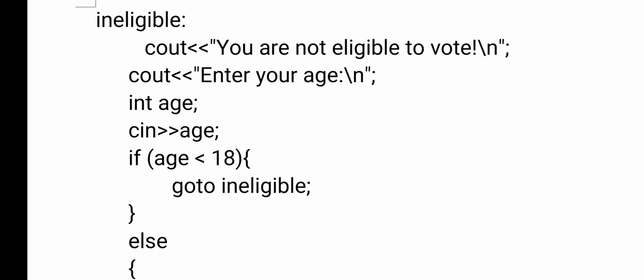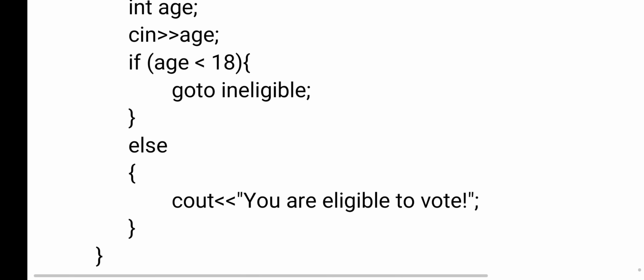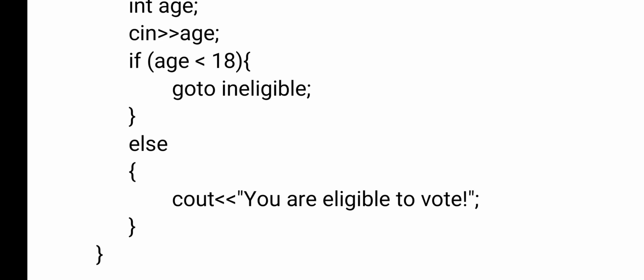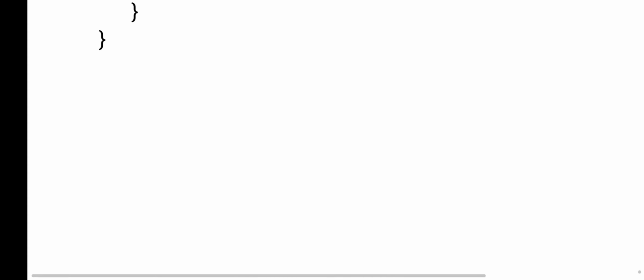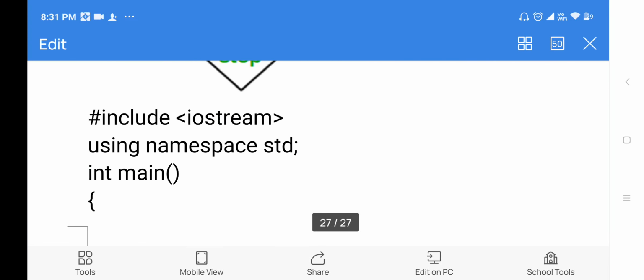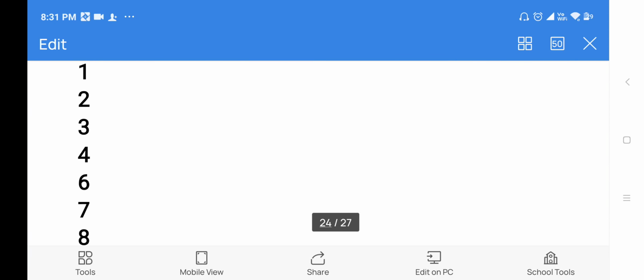So here we give the condition. If the condition is true, then the user will move from that section to the go to statement's target. So this is a jumping statement. These are the jumping statements we use in C++. Next, I will explain all the control structures once again.